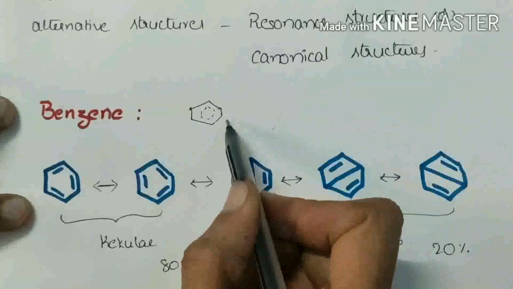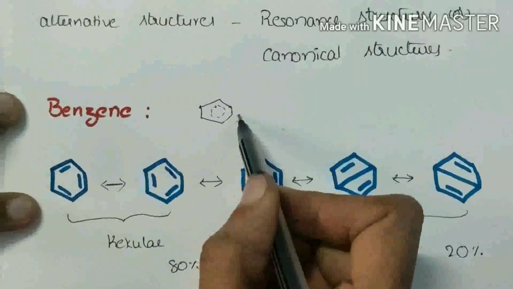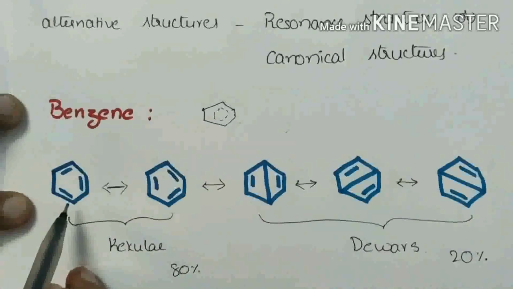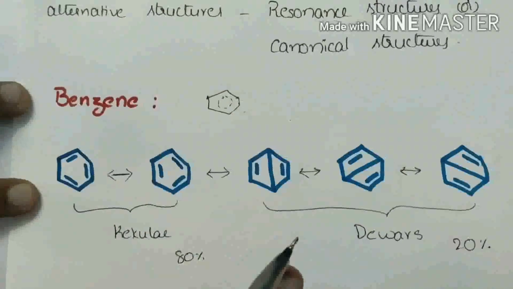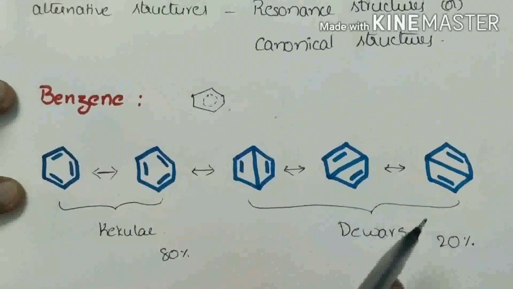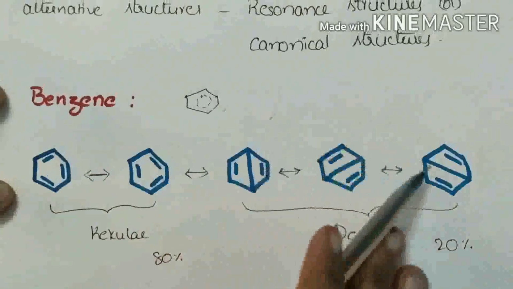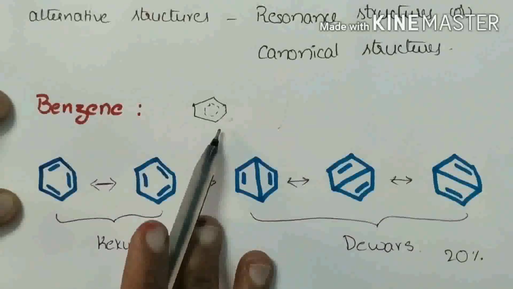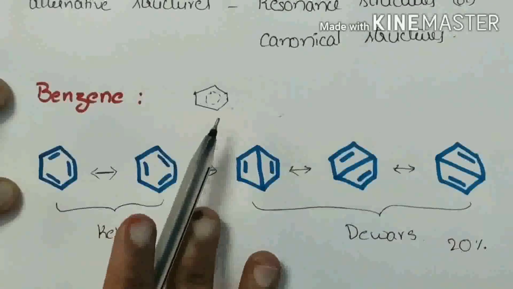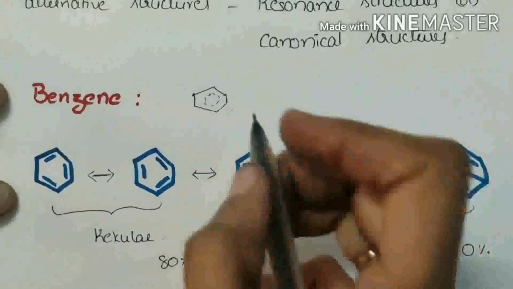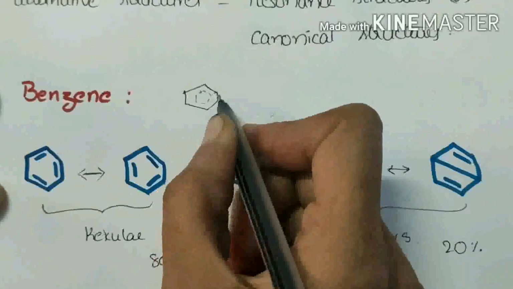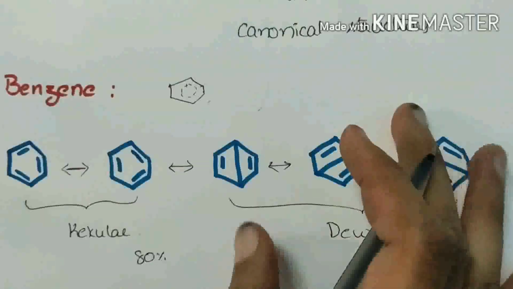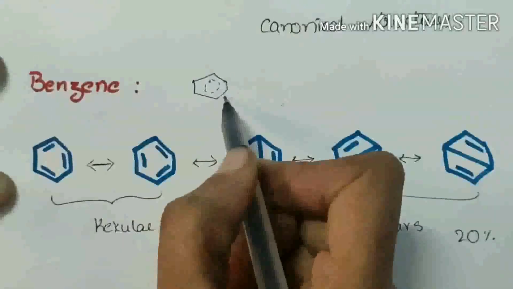This actual structure, this resonance hybrid, will explain all the properties of the compound. But one structure cannot explain all the properties. Among these resonance structures, none of them alone explains all the properties, but the resonance hybrid explains all the properties. We cannot write this resonance hybrid by a specific structure because it is an imaginary structure.